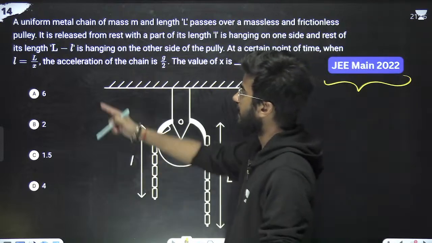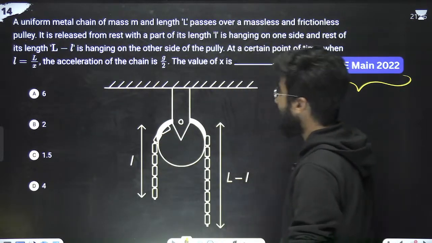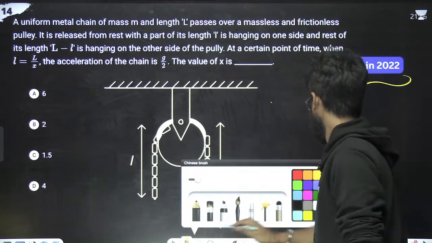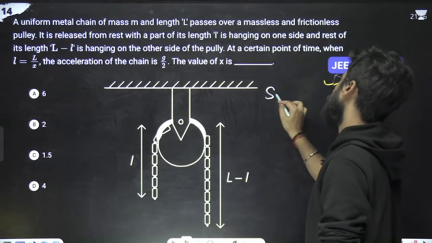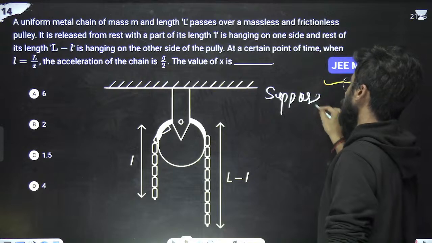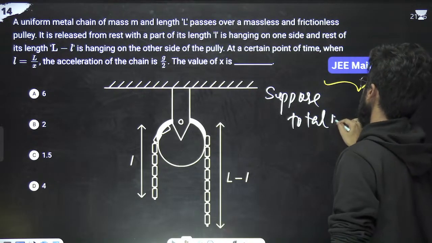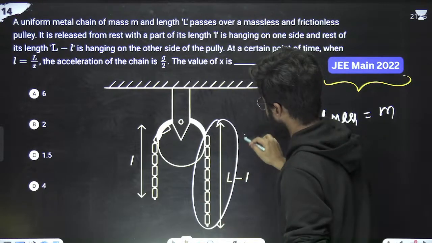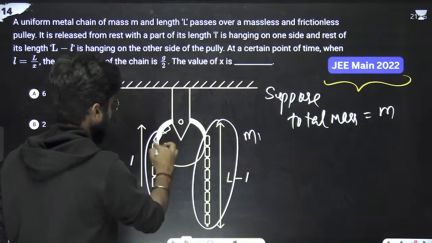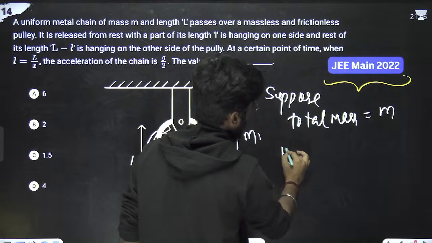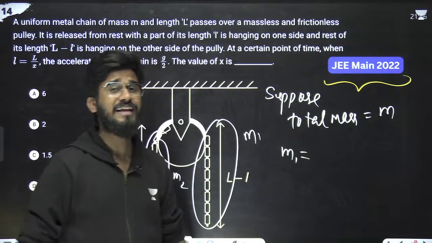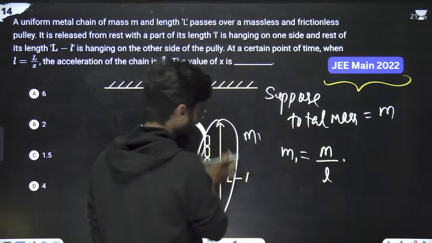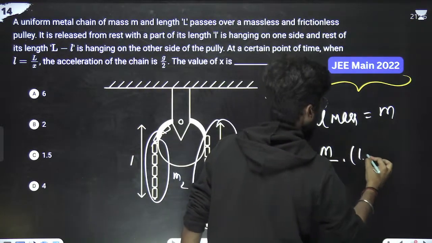If small l is equal to L minus x, we can write, suppose total mass is... Is total mass given or not? No. Suppose total mass is capital M. Suppose this is m1 and this is m2. So what is m1? How will we calculate the mass? Total mass upon total length into the required length, which is capital L minus small l.